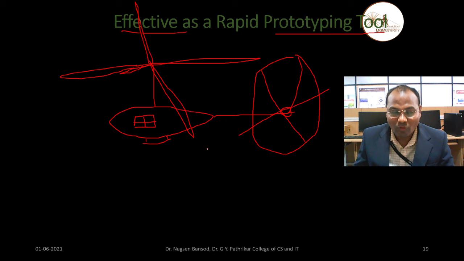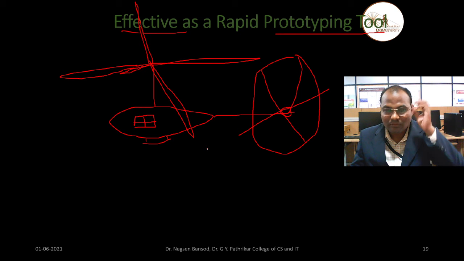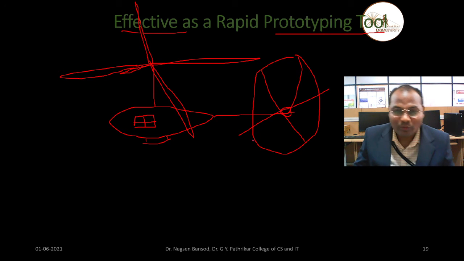If you want to travel, you can use that helicopter. But in this display, you are looking at this diagram, and this is the diagram, this is the model, this is the prototype. This is the prototype of a helicopter.